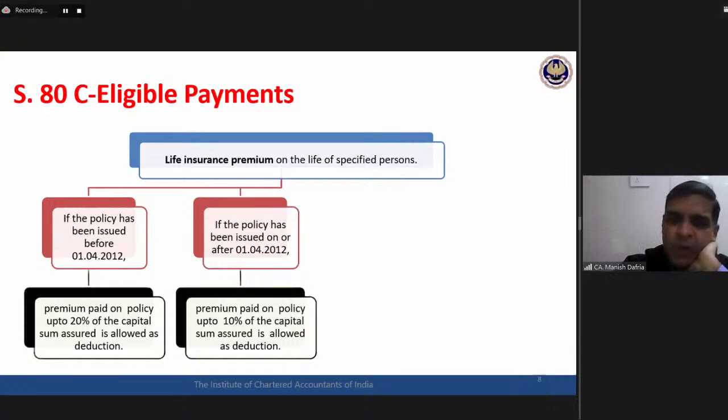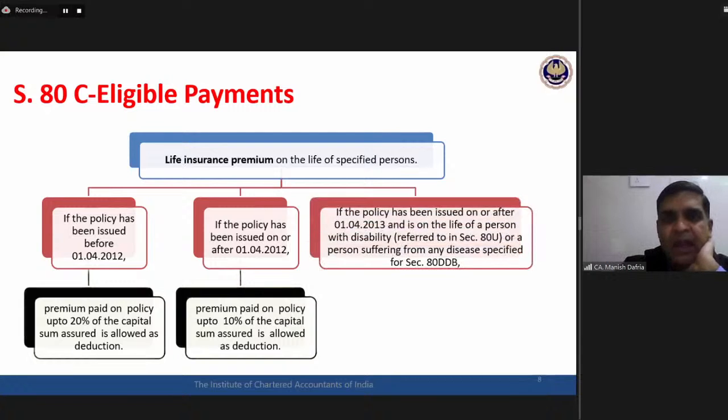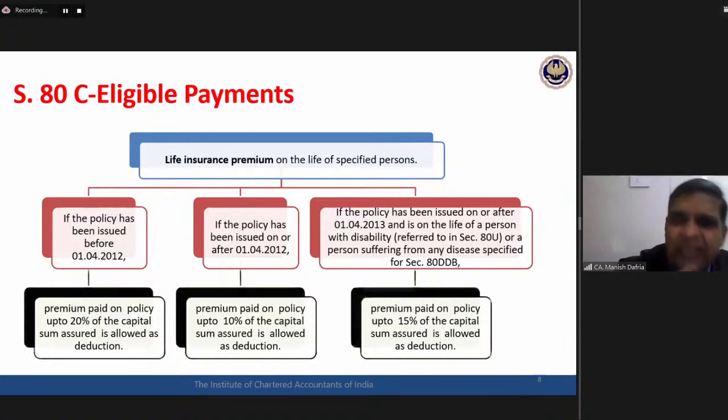And then there is one more aspect to it. If the policy has been issued on or after 1/4/2013 and it is on the life of a disabled person, any person suffering from a disability covered under section 80U, or any person suffering from a disease covered under section 80DDB, both these sections we will be discussing. So for a person suffering from certain specified diseases or a person with disability, with the policy issued on or after 1st April 2013, the ceiling would be 15%.